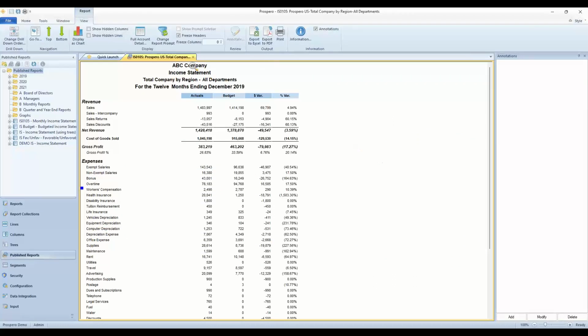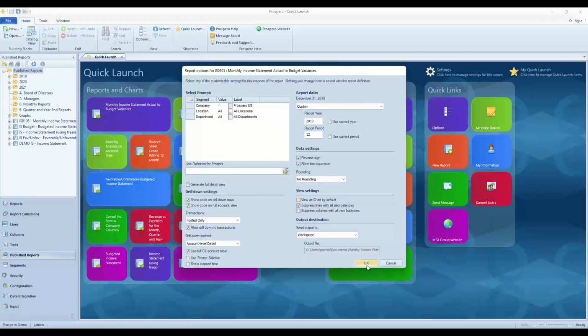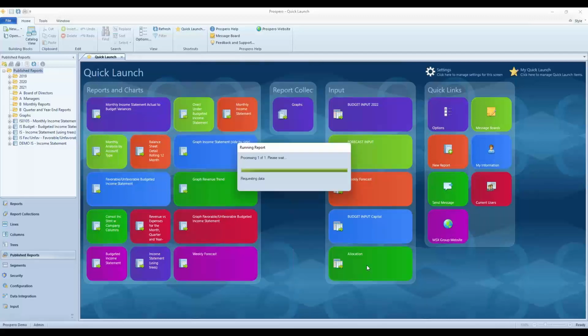All right, let me take us back to the quick launch window here. And I want to show you briefly the line set and the column set we use to build this report. I should have left this open, so I'll just run this again and open up that report.